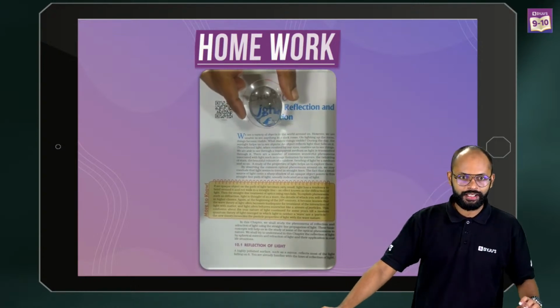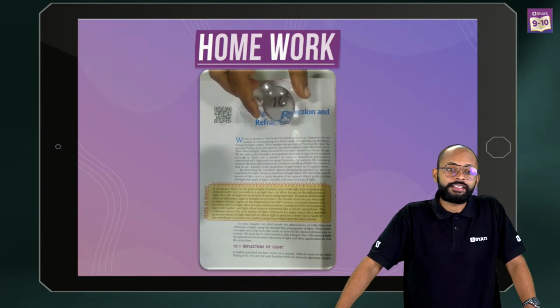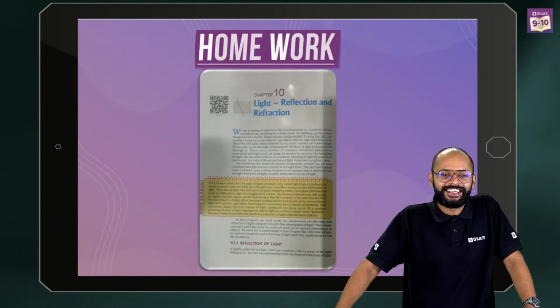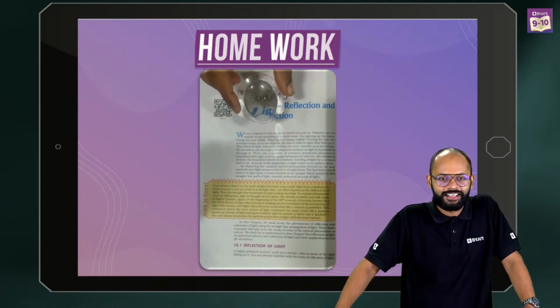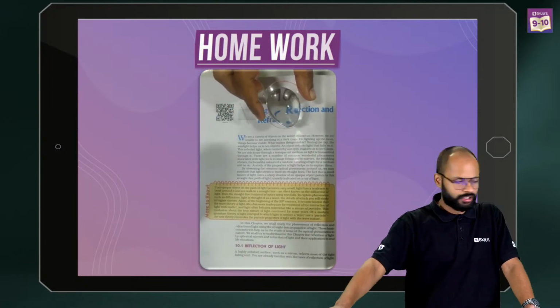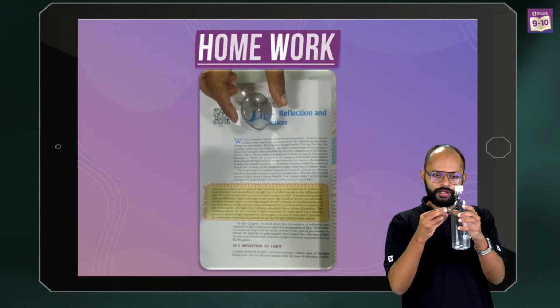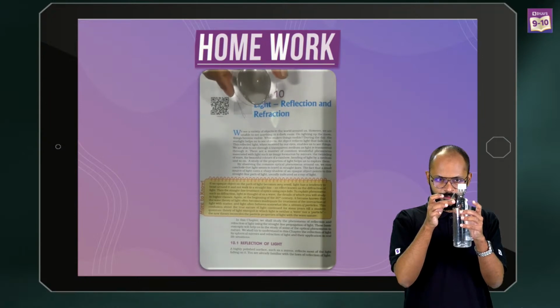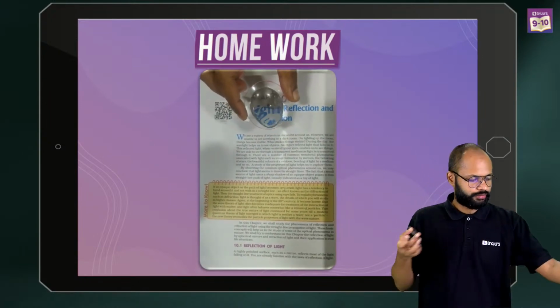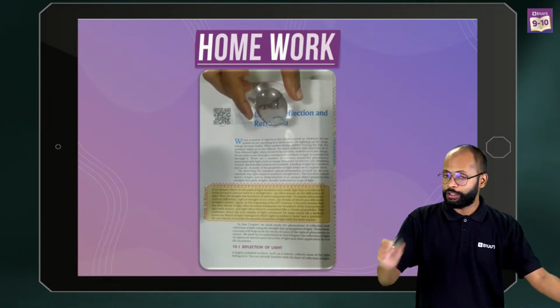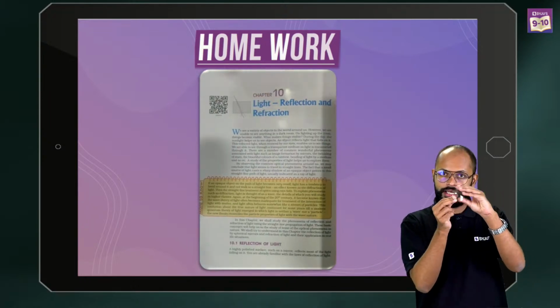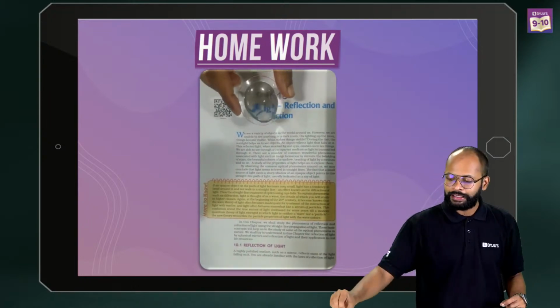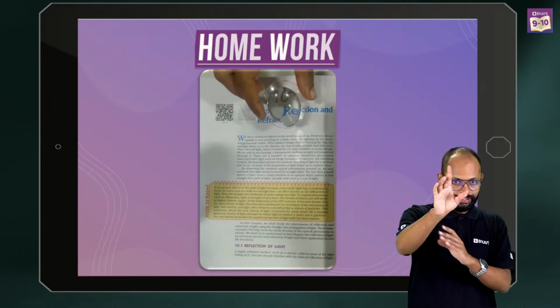Okay? It's not concave. You can cut it from the bottle surface, no? I have cut this from here. I'll show you. From this portion. So if you take it out, you have your convex lens. And if you take two of them and stick them with water inside, you will see a proper magnifying lens. So yes, that's why.